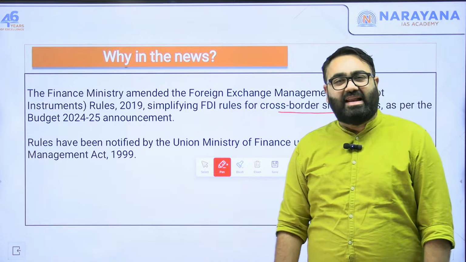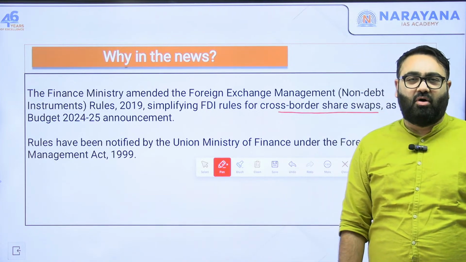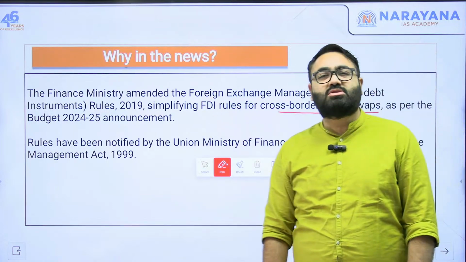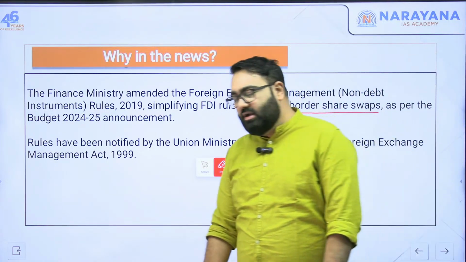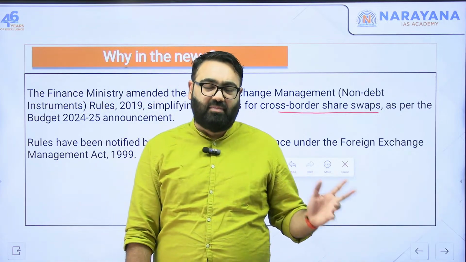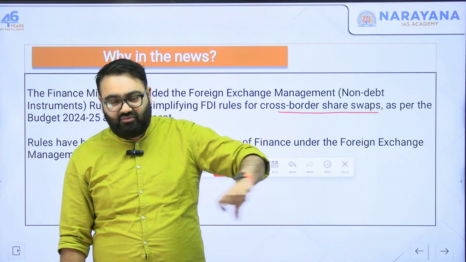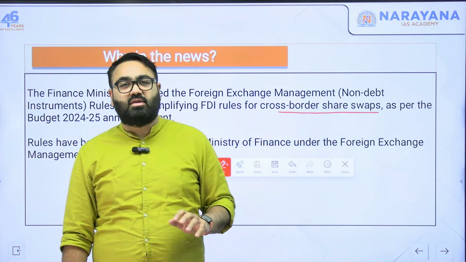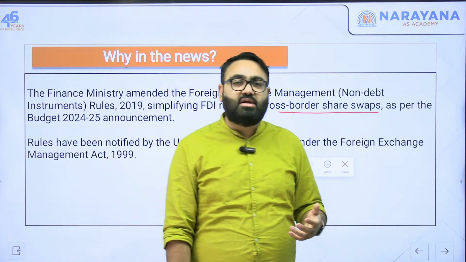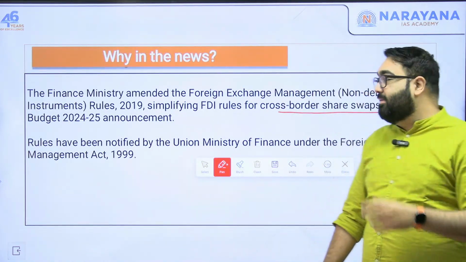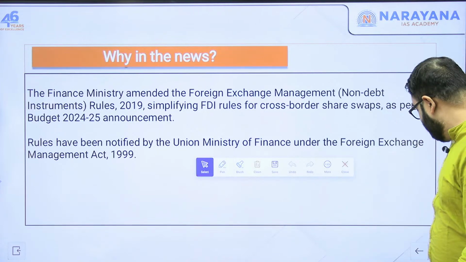This is not very easy because a lot of rules have to be followed for that. So, what the government did was they eased out the rules for that. They made it easier to swap ownership or to exchange shares in exchange of money in case a foreign investor, for example, is coming in. Because when you have to do it within the country, it's not that difficult. But when a foreign country is involved, a foreign entity is involved, that is when it becomes difficult and there are many rules involved here. So, this is where the rules have changed.